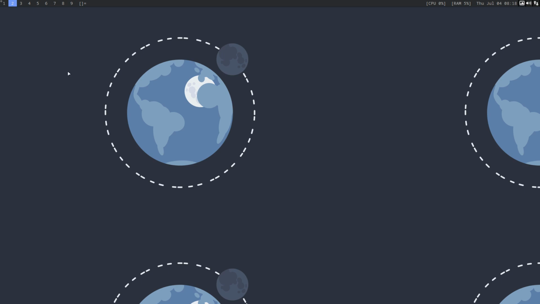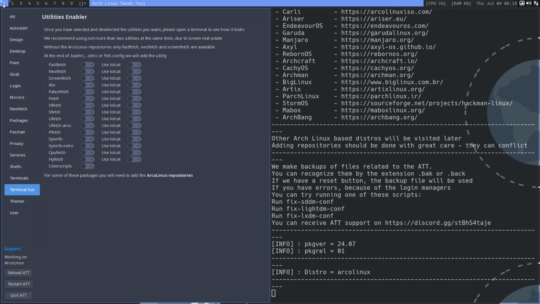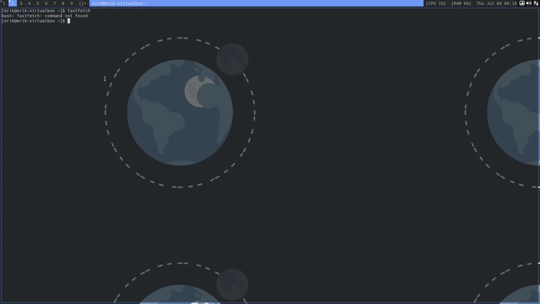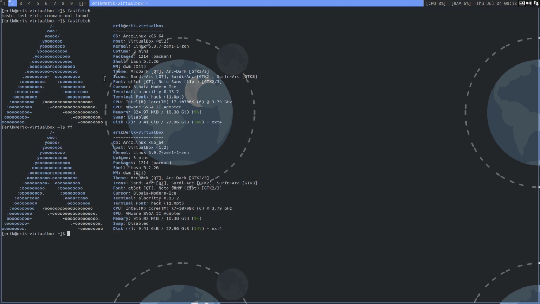So when we press Ctrl-Alt-T, we get this, and Fastfetch is by default not installed. But if you click on Fastfetch, it's going to be installed, and it's going to have a configuration. So if you type fastfetch now, it knows what to do. FF works as well.